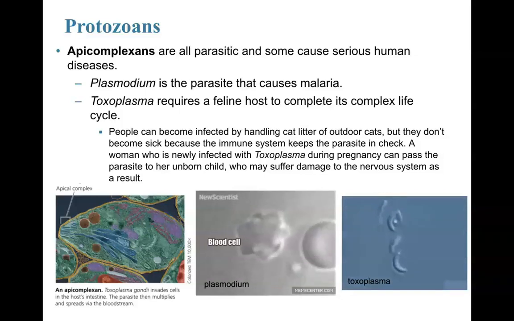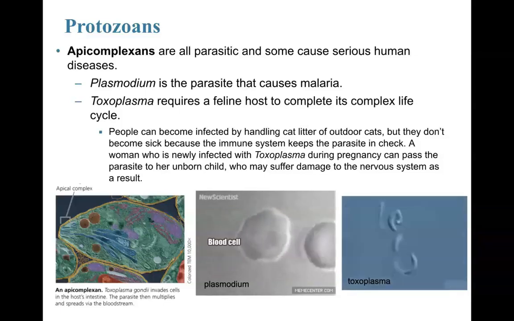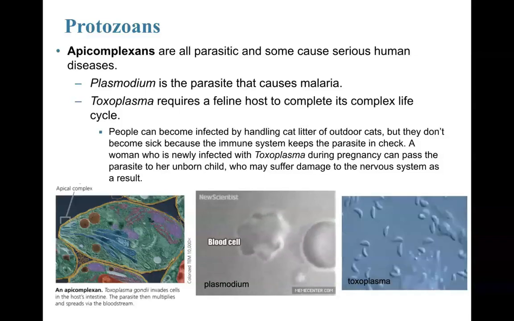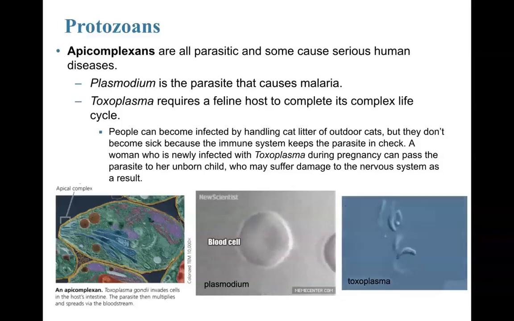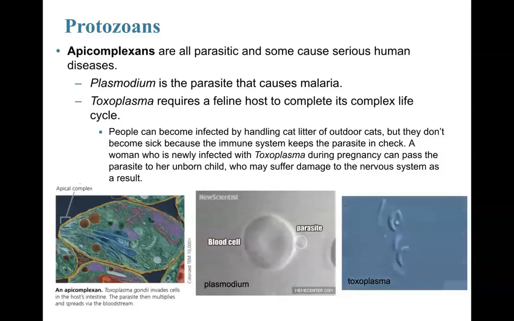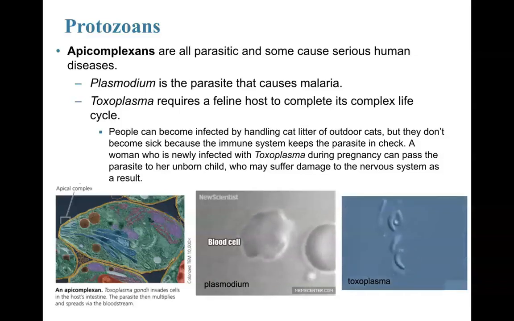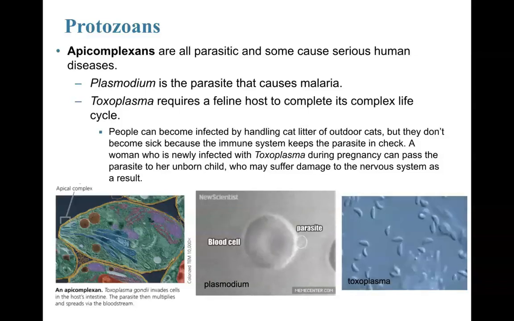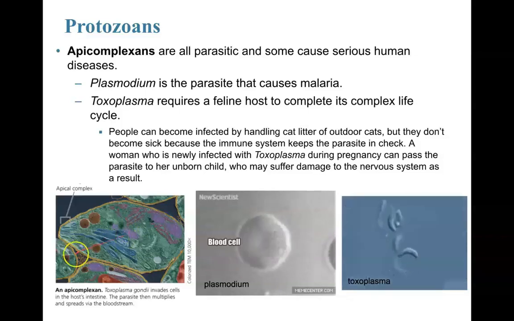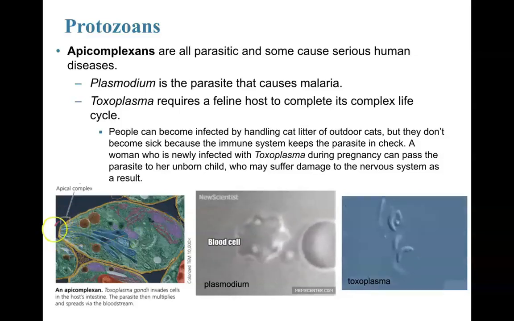Not to be limited to, but the two that I want to discuss are Plasmodium, that's the parasite that causes malaria, and so that's a type of Epicomplexan. Toxoplasma is another type of Epicomplexan. It causes the disease toxoplasmosis. And it actually has a really interesting life cycle where it uses a cat, a feline, as a host before it infects humans. Epicomplexans are named so for the reason of having an apical complex in their structure.